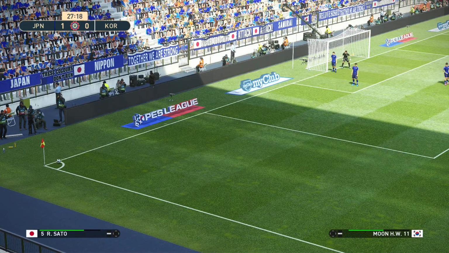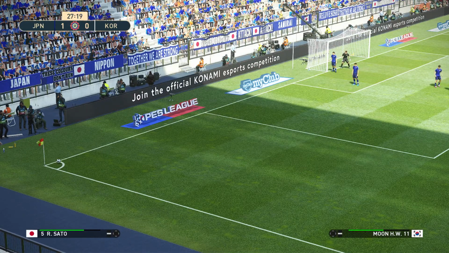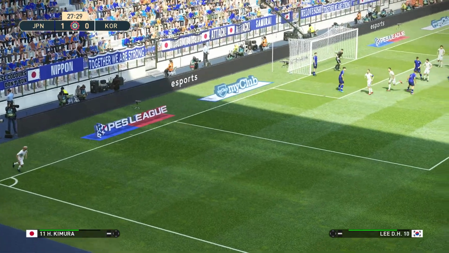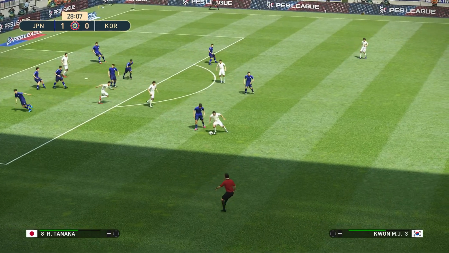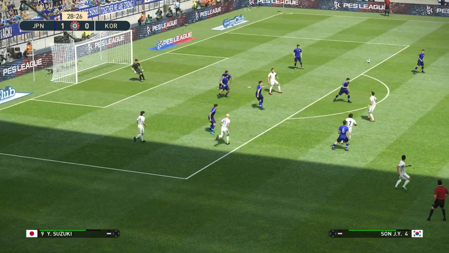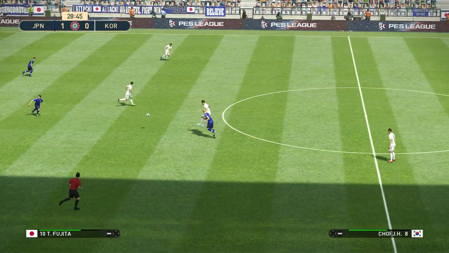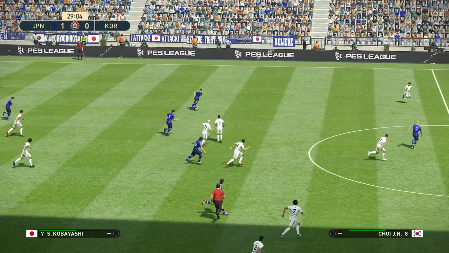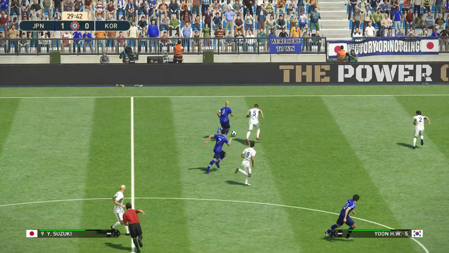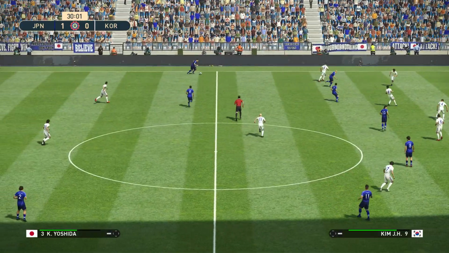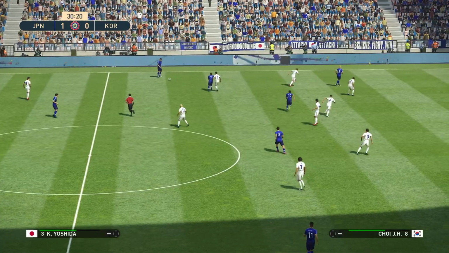South Korea needs some sort of spark. Moon will take this corner. And it's headed out. Here's Kwan. And Japan get it clear. Fujita plays it to Kobayashi. Half an hour played. It's Japan 1, South Korea 0.